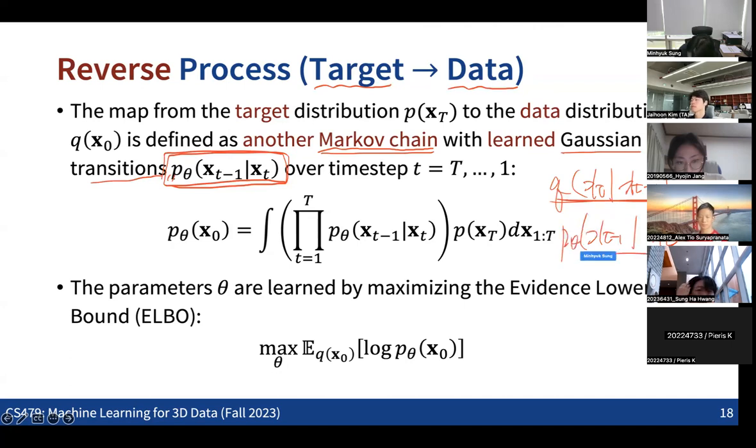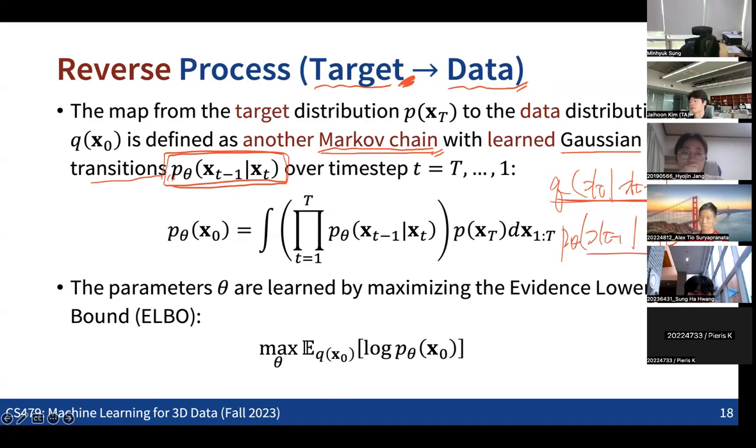So what we are going to do in this diffusion model is, when you define the forward process in this specific way, how can you also discover the reverse process, which is mapping from the target distribution into the data distribution? And also, we want this reverse process to be defined as a Markov chain with Gaussian transitions, in a way that all the computation becomes divisible. So that's what we are going to do.